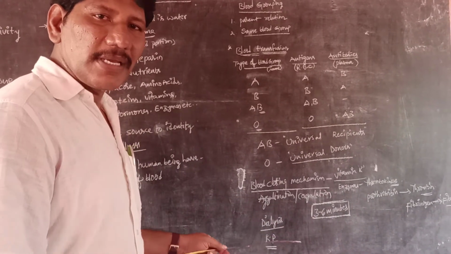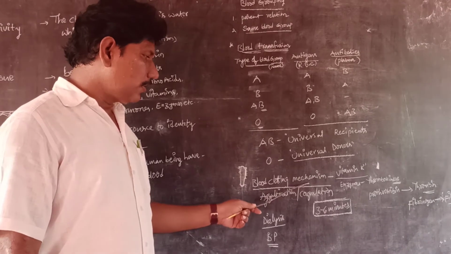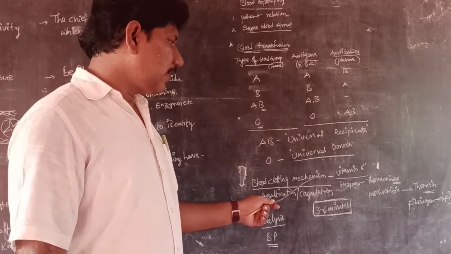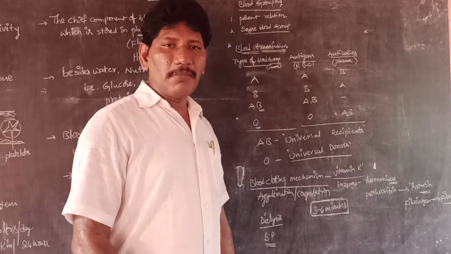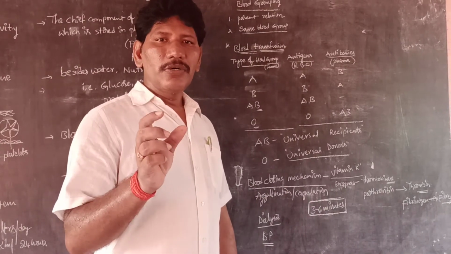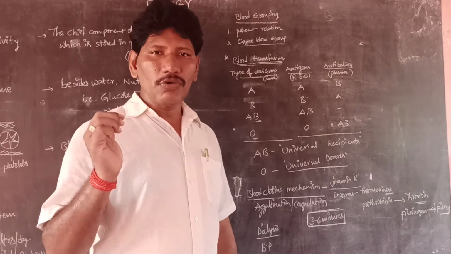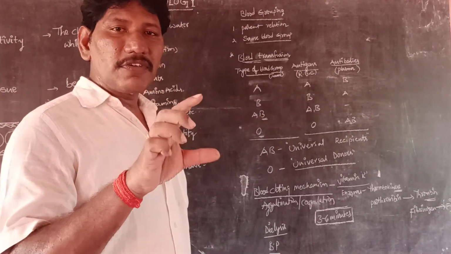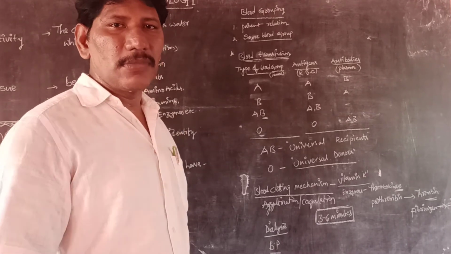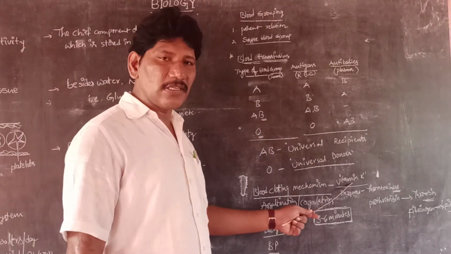It is a general mechanism which occurs in our human blood with the help of vitamin K. Vitamins are vital amines. They are micronutrients which are essential to our body. We can learn in detail in the 10th class, first chapter, nutrition: micronutrients, vitamins and mineral salts.